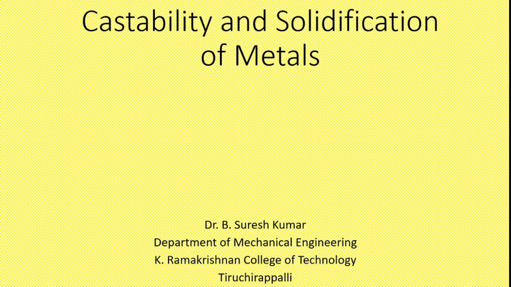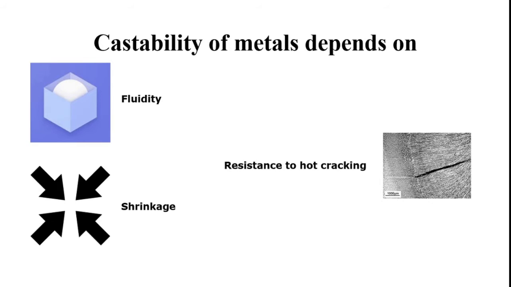The casting and the castability of metals depend on three factors: fluidity, shrinkage, and resistance to hot cracking. Here, what is fluidity? You are already aware of fluidity. The flow of fluid from one place to another is known as fluidity. In the liquid metal stage, what is fluidity?